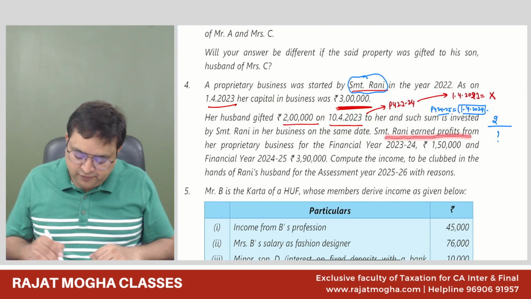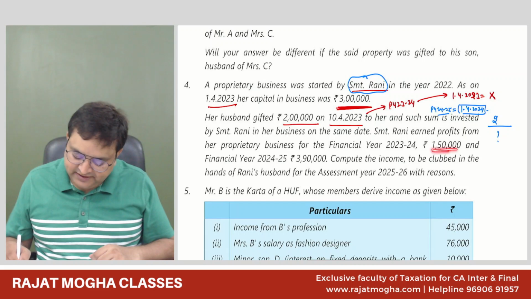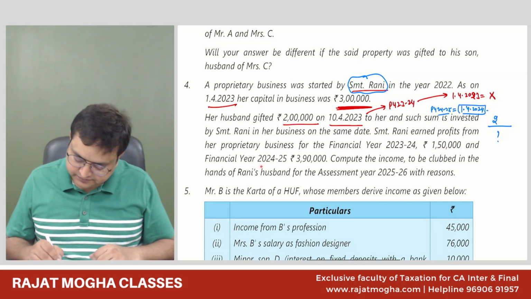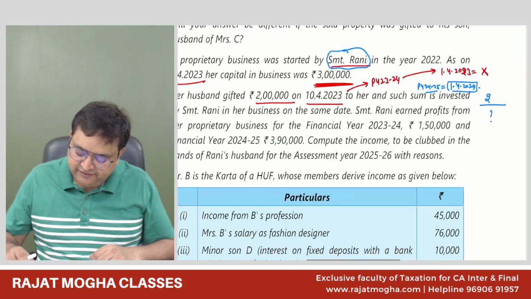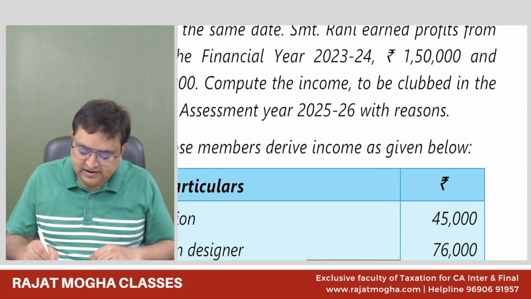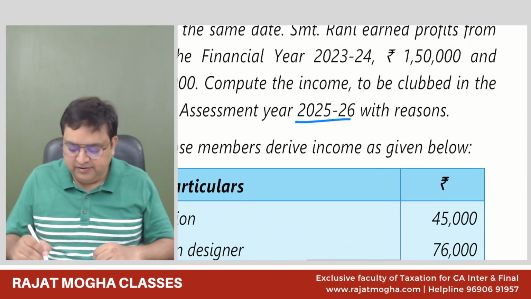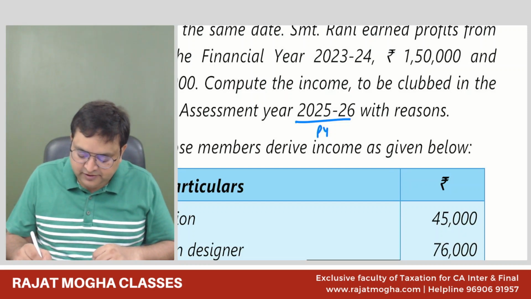Rani earned a profit of rupees 1,50,000 in the financial year, and 3,90,000 in this year. Compute the income to be added for assessment year 25-26. So we are saying that for assessment year 25-26, that is previous year 24-25, how much income will we be adding?